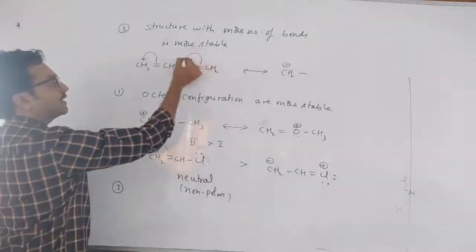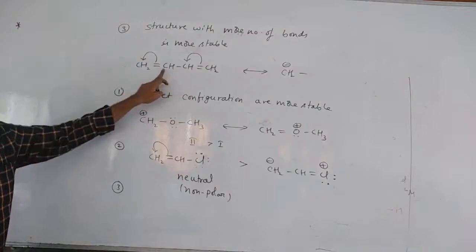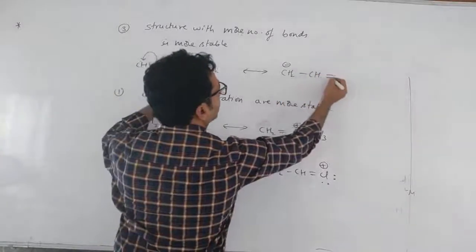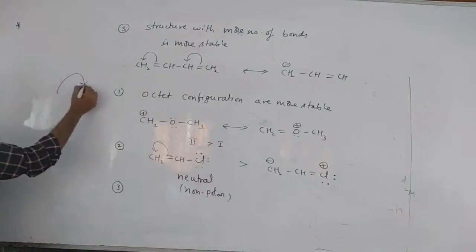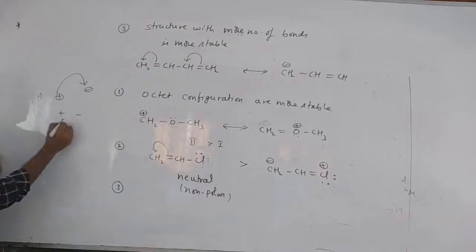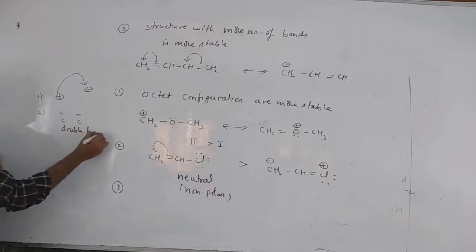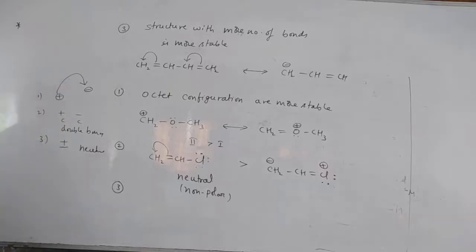Now this bond I am migrating like this. Then this carbon will get what charge? Negative. So previously positive is here and negative is here, so I can put a double bond now. Plus and minus adjacent. Only 2 rules you remember while migrating a bond: head is negative, tail is positive. Plus and minus on adjacent carbons, you have to put a bond. And plus and minus on the same carbon, neutral. Understand? These 3 points remember while migrating.